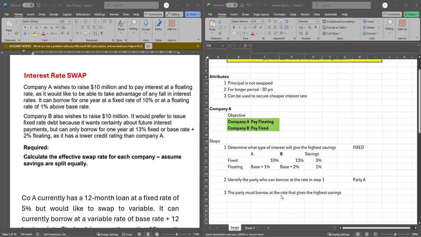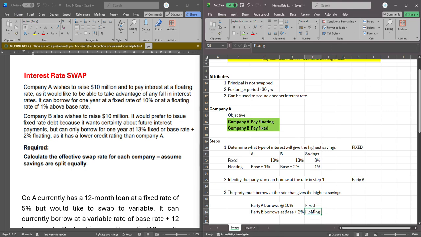And what this means is that party A must borrow at 10% and party B must borrow at base plus 2%. As you can imagine, if party A must borrow at fixed, because that is the cheapest rate, then party B has to borrow at floating, because there has to be opposite direction for them to be able to do a swap. And party B cannot borrow at the floating rate of party A. He has to borrow at its own floating rate, and that's base plus 2.